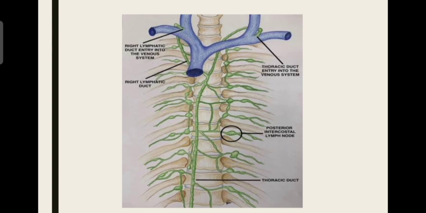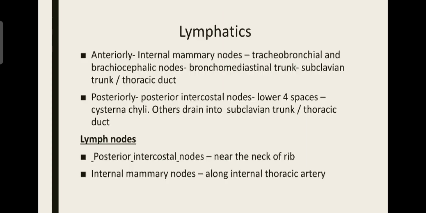Only these lower four spaces' intercostal nodes drain into the cisterna chyli, which is a sac-like structure that collects lymph and sends it to the thoracic duct. Other spaces drain directly into the thoracic duct on the left side. On the right side they drain into the subclavian trunk.